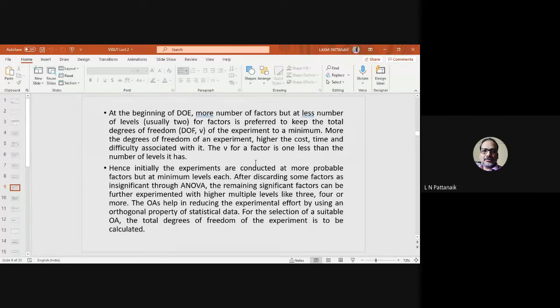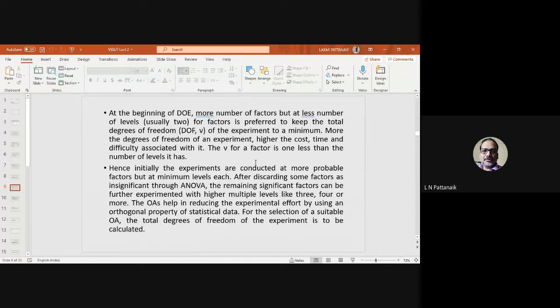So that is very simple, as I said. Anyway, if you are using software, you may not have to bother about degree of freedom. It is already programmed in your software and it will be selected for you. So initially the experiments are conducted at more probable factors. Okay, so this is a kind of guideline that once you are starting some experiments to know the various factors and their effects